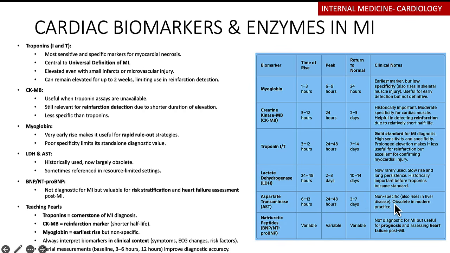So remember, even with liver disease, you may get a rise in AST, given that a lot of people drink alcohol. Then you can have your beta natriuretic peptides, which are variable. These generally rise very rapidly in an MI, but of course, they are poorly specific, because even in heart failure, even in pulmonary embolisms, you're going to be seeing high levels of the natriuretic peptides.